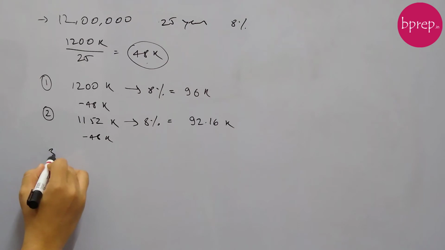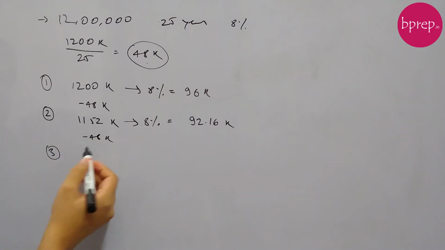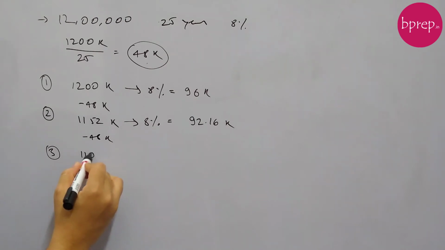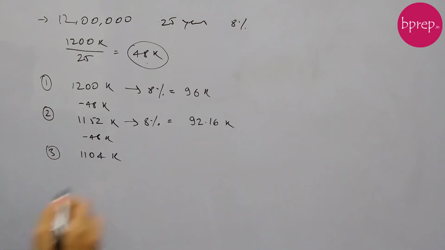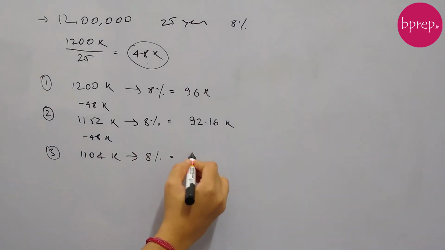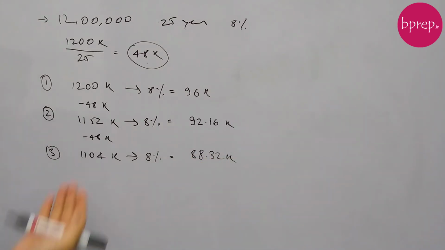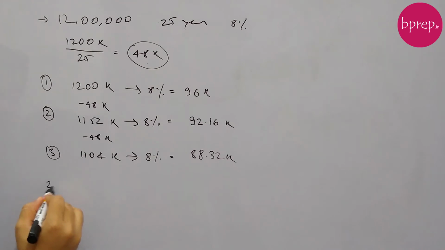Similarly, again she is repaying 48k, so we subtract it. For the third installment, 1152 minus 48 gives 1104k as the principal, and on this principal 8% is charged for the year. This 8% will be 88.32. And this will go on till the 25th year.